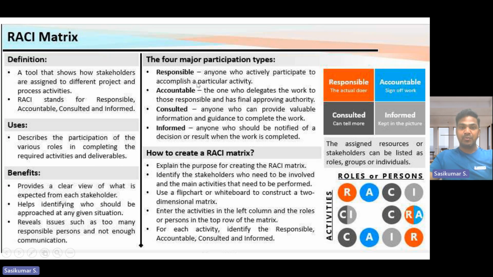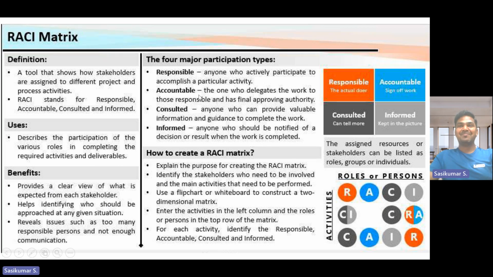The activity responsible person, who is accountable. You may have heard some words in the meeting: no one has taken accountability. What is the meaning of accountable? The accountable means the one who dedicates the work to those responsible and is the final approving authority. That is accountable. Mostly the scrap in the plant we generate scrap.